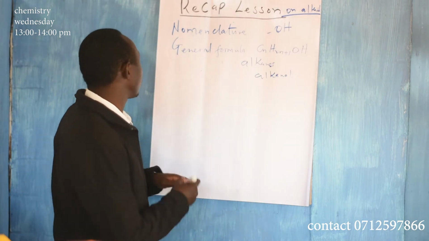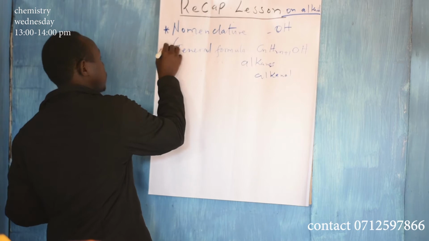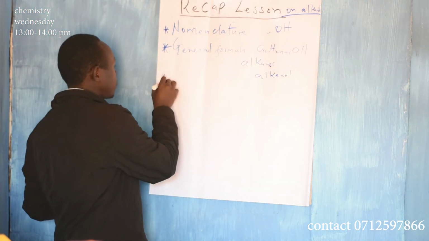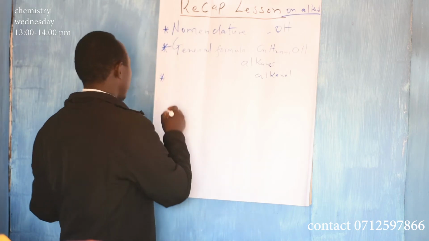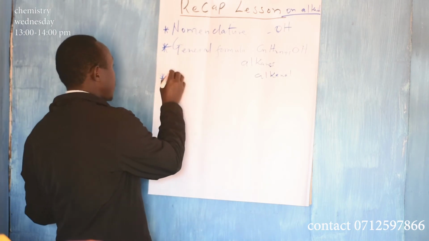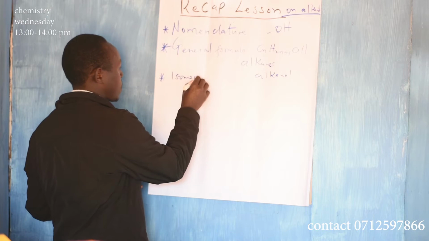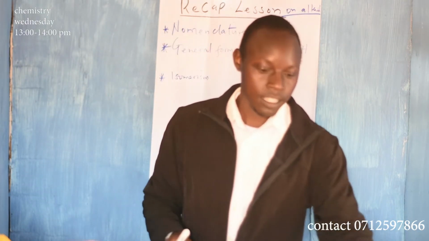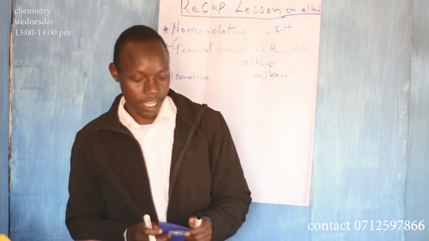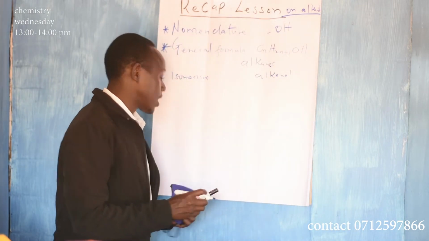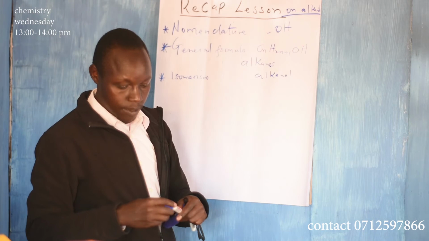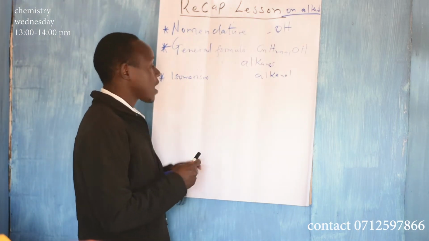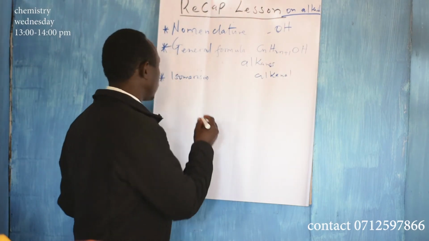Something else we discussed, before preparation, is isomerism in alkanols. We said alkanols exhibit two types of isomerism.